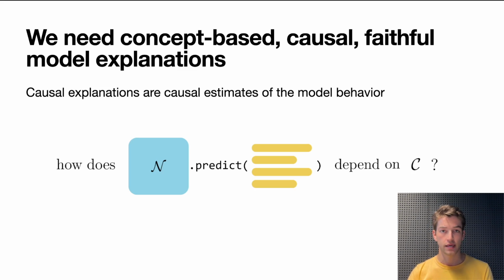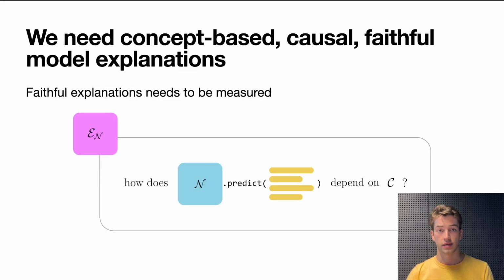And last but not least, we need faithful model explanations. At the end of the day, model explanations need to be benchmarked and measured. An explainer is just a method that produces these kind of, in our view, causal predictions about the effect, and that is just something we should measure. And one way to do this is with counterfactual data.